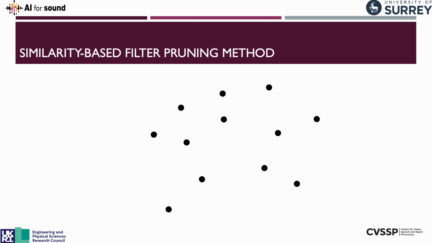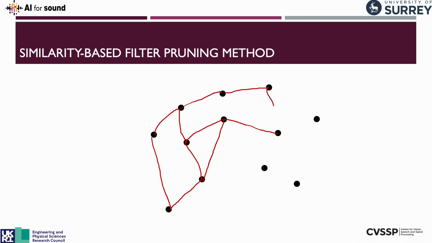Some existing methods can be thought of in this new domain of a graph too. There's one which I can explain quite easily in this new graph domain, where given this setup where every edge is a cosine similarity, one existing method will look at which edge is the shortest, so which two nodes have the least in common, and then it will, at random, pick one of these nodes and remove it from the filter space.